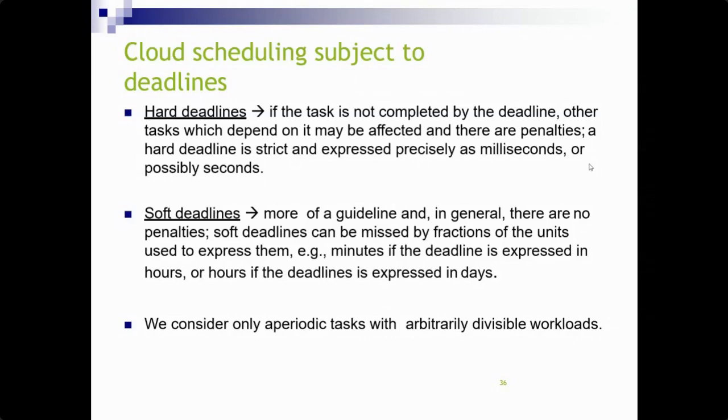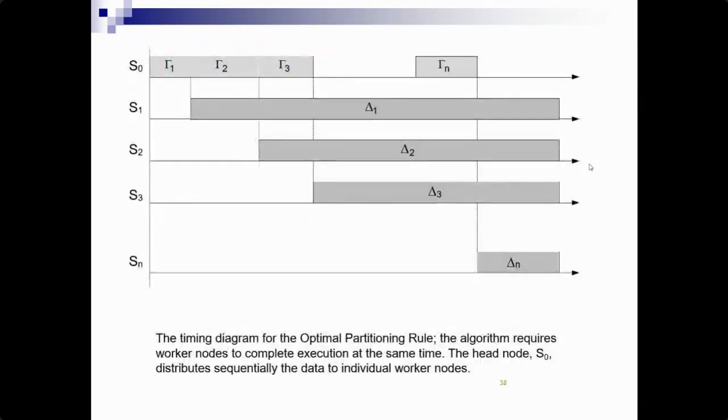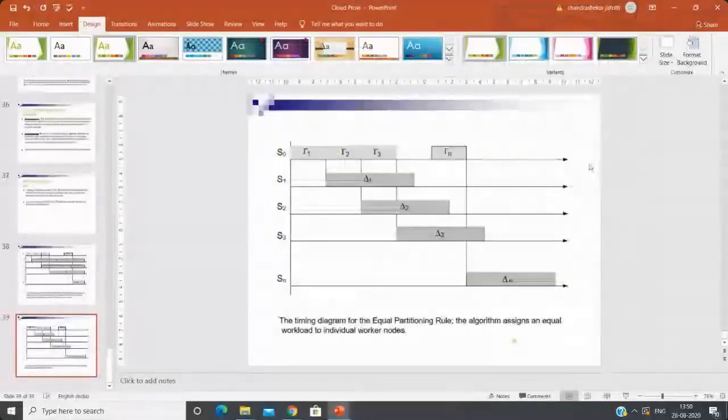We consider only aperiodic tasks with arbitrary divisible workload. So we have two partition rules, that is optimal partition rules and equal partition rules. In the optimal rule, the workload is partitioned to ensure the earliest possible completion time, and all tasks are required to complete at the same time. Equal partition rules assign equal workload to individual worker nodes. So these are the workloads and partitions.